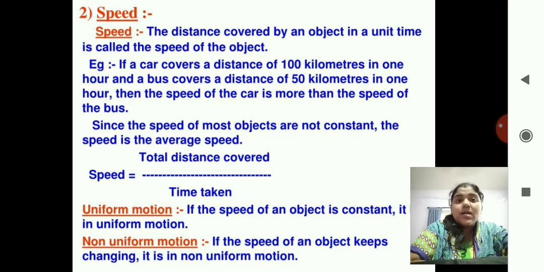See, if a car covers a distance of 100 kilometers in 1 hour and a bus covers a distance of 50 kilometers in 1 hour, then the speed of the car is more than the speed of the bus. Okay, here what they have done, they have kept the time constant. Both are compared in 1 hour only, so it is easy to tell who is moving faster or who is covering more distance.